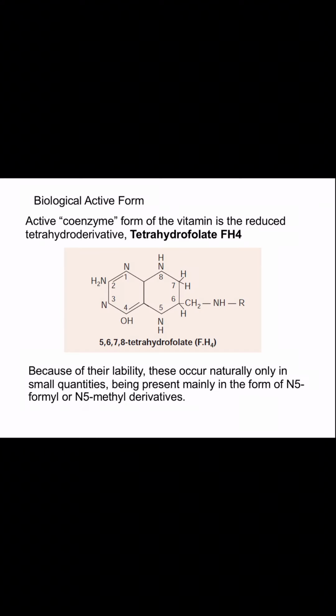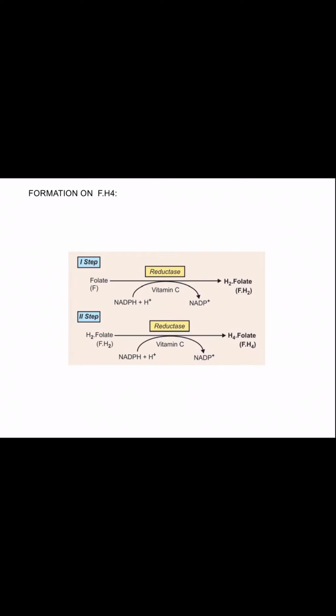The biologically active form of folic acid is tetrahydrofolate. Because of their lability, these occur naturally only in small quantities, being present mainly in the form of N-formyl or N5-methyl derivatives. We'll see the derivative forms.